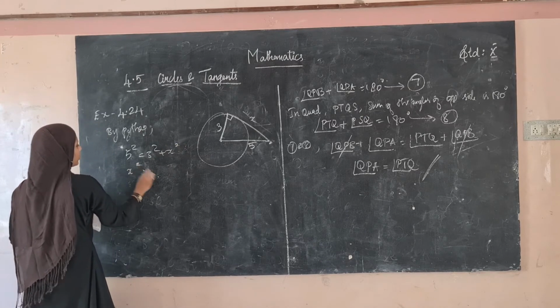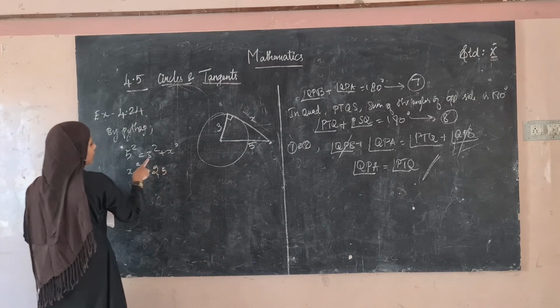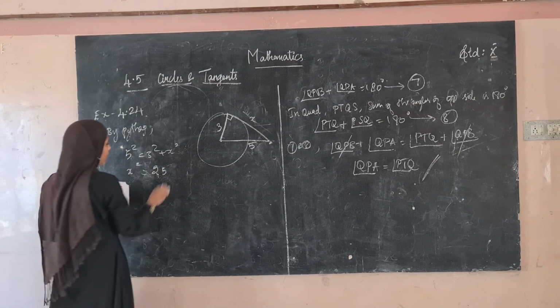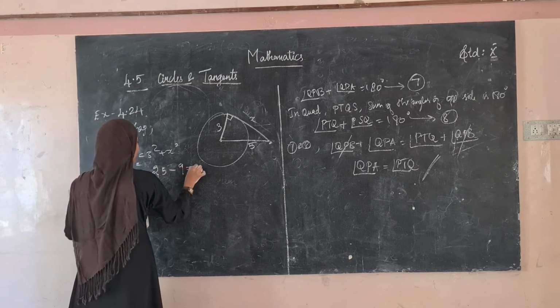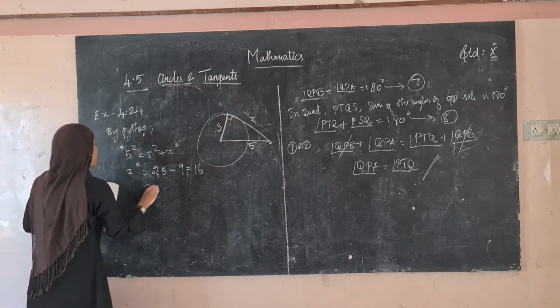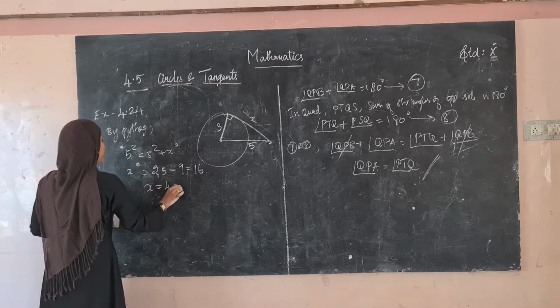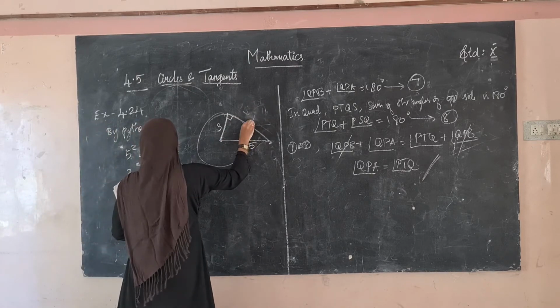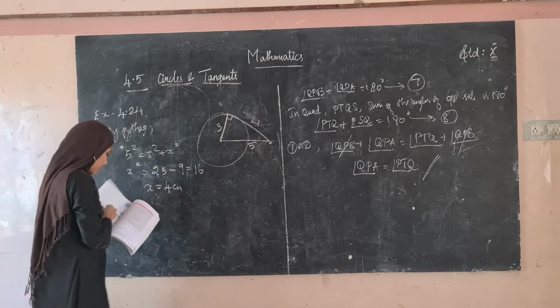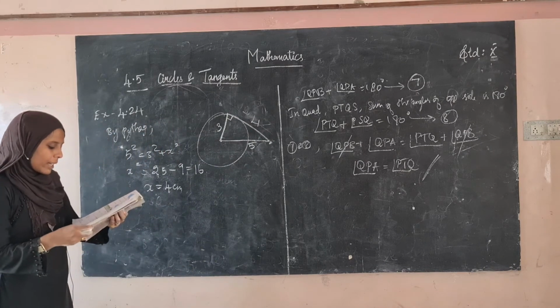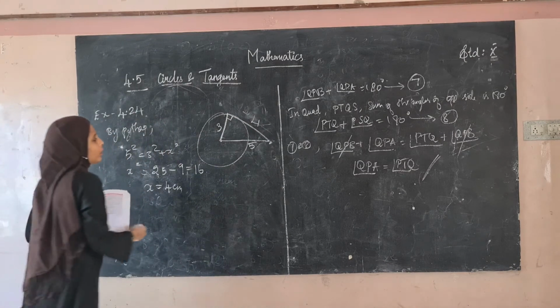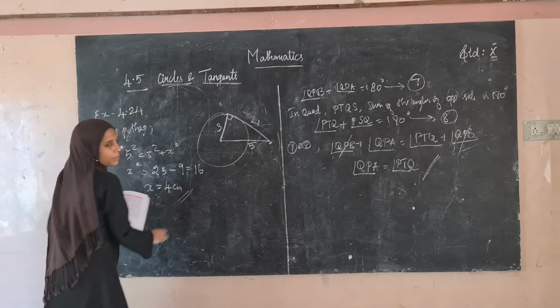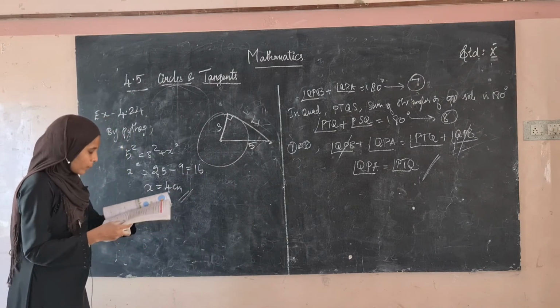Therefore x square is equal to 25 minus 3 square, that is 25 minus 9, which is equal to 16. Now what's the value of x? x is equal to 4 centimeter. What they have asked us to find? Find the length of the tangent. So the length of the tangent is 4 centimeter. Okay, see the next question.